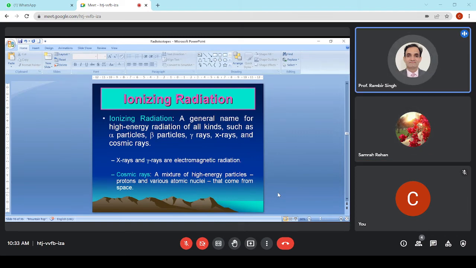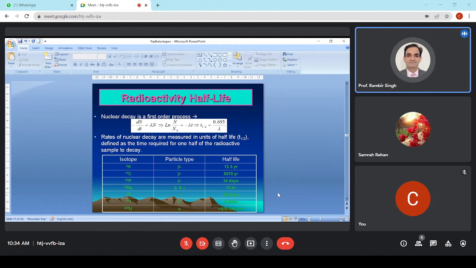A general name for ionizing radiation is a general name for high energy radiation of all kinds, such as alpha particles, beta particles, gamma rays, X-rays, or cosmic rays, which can induce ionization. Ionization happens in an atom or a molecule by ejection of electrons. With that energy, the electrons will be ejected, and the molecule will be converted into an ion.